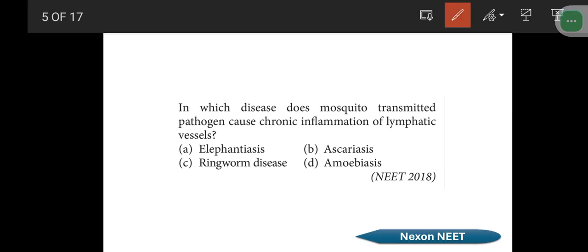Next question, we are moving on to it. In which disease does a mosquito-transmitted pathogen cause chronic inflammation of the lymphatic vessels? It is very, very easy. What is meant by lymphatic vessels? The vessels that carry the lymph. Lymph is a straw-colored fluid present in the human body, carried by the lymphatic vessels. So in which disease are the lymphatic vessels blocked? We can say it is elephantiasis, otherwise called filariasis.